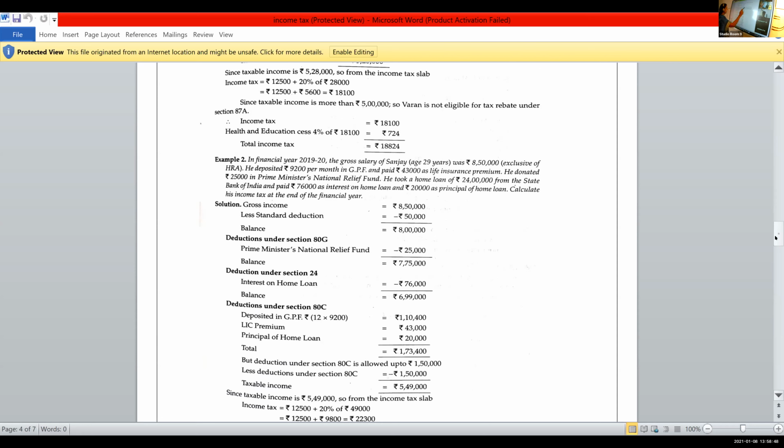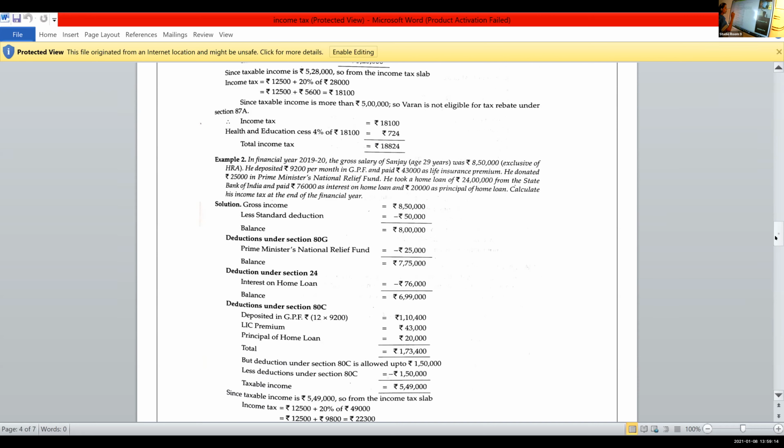So it is given that gross income, total income is 8,50,000. HRA is already not included, so no need to subtract. If HRA is there, first we should subtract that. Then standard deduction 50,000. It is for all salaried persons. So you are subtracting 50,000, so you will get 8 lakh. Then, what is given here next?